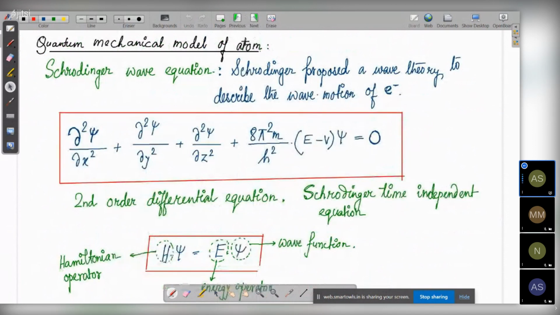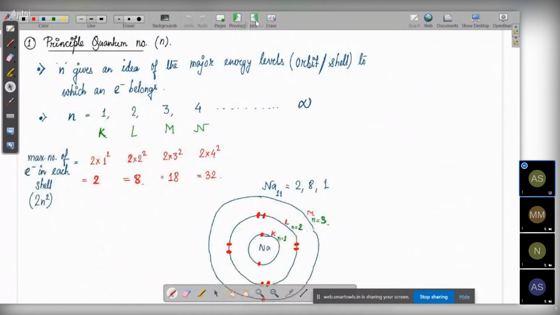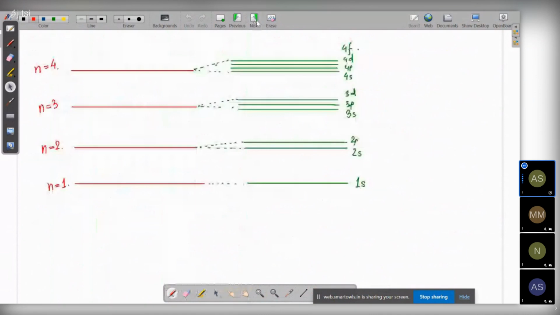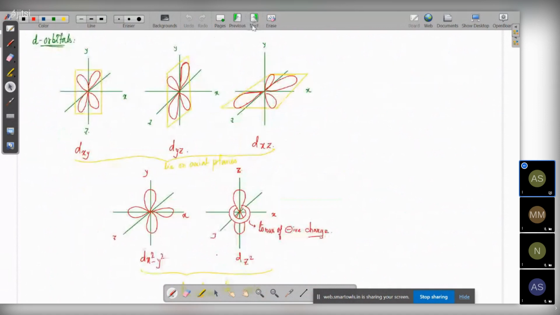Then you have the Schrodinger wave equation, which is not important for your level. And then you have the principal quantum number. From here, everything is important. You need to know about the principal quantum number, azimuthal quantum number, magnetic quantum number, and the spin quantum number. You also need to know how many electrons a particular shell, subshell, or orbital can occupy. You need to know this, because without knowing, you will not be able to write the electronic configuration. That is why you need to know these things from quantum numbers.